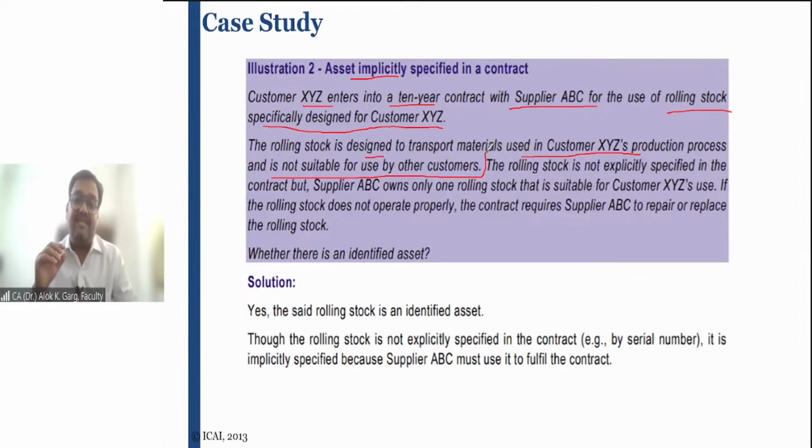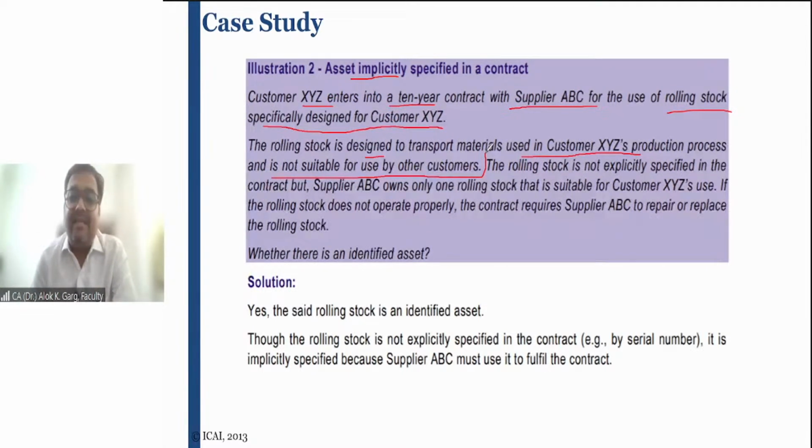So in this case, even though the features, the details of this rolling stock may not have been written in the contract, do you think that it is not an identified asset? It is an identified asset because it is implicit in the contract, because it is manufactured for that lessee.